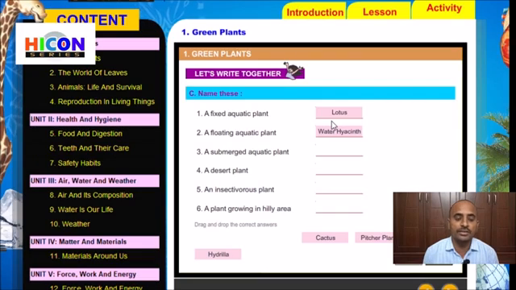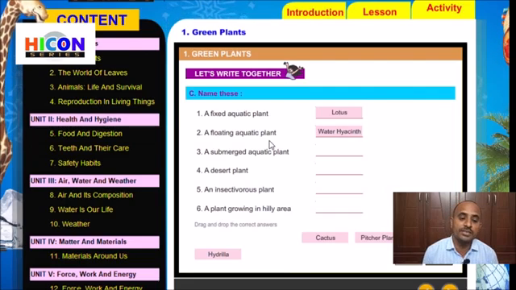So children, read the third sentence. A submerged aquatic plant. The third type of aquatic plant is a submerged aquatic plant. That means these plants grow completely inside the water. The whole plant body, that means stems, leaves and roots, will grow inside the water.